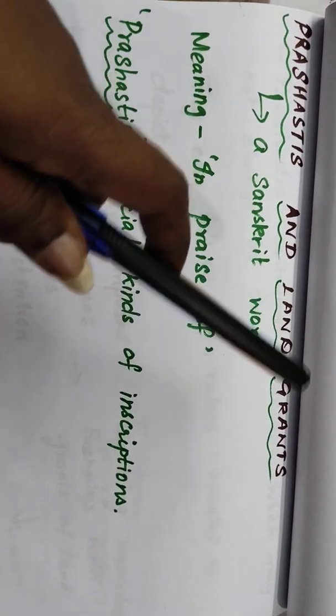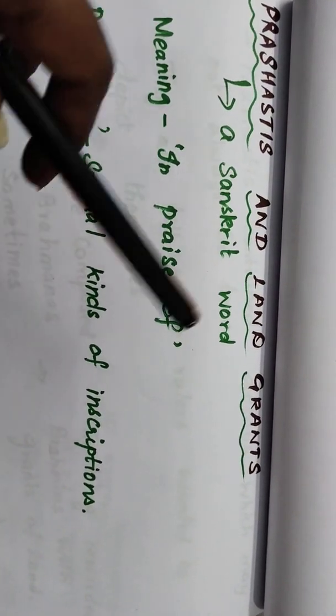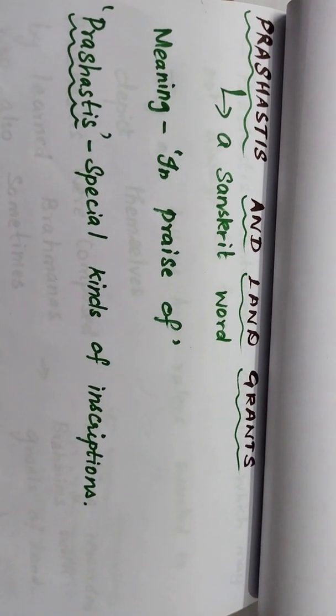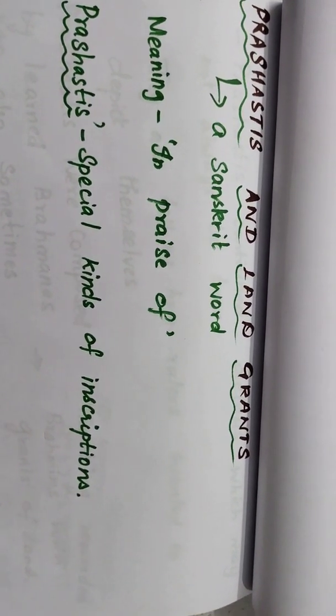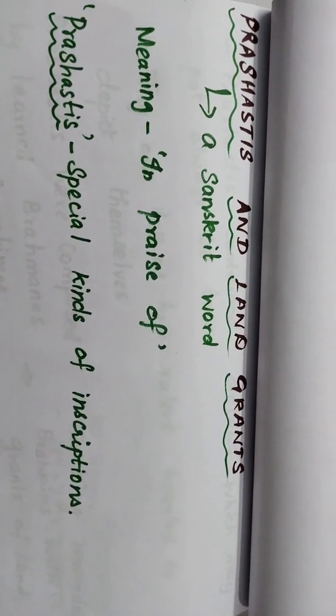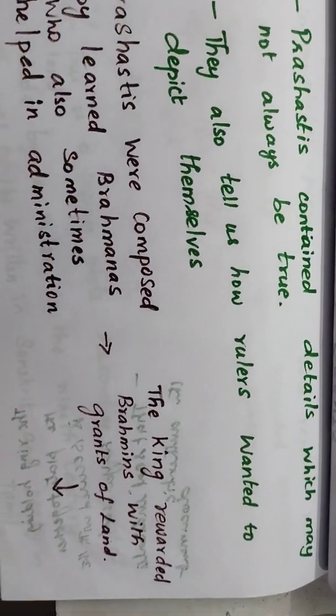And what do you mean by land grants? While they are making the Prashastis, they will be given land in grants. That means the rulers or the king will be giving the land as a gift. So this is known as land grants. So let us first learn about the Prashastis.